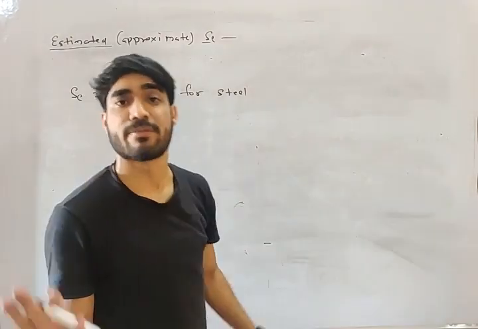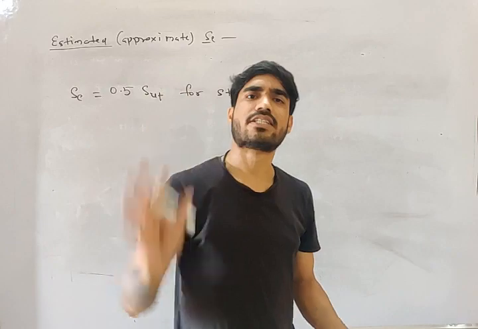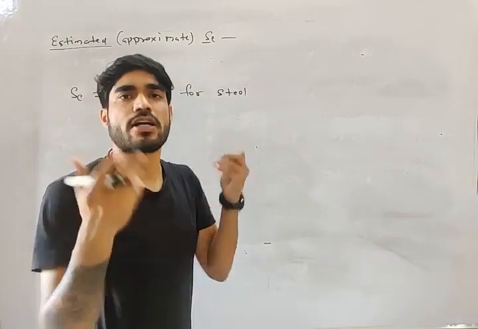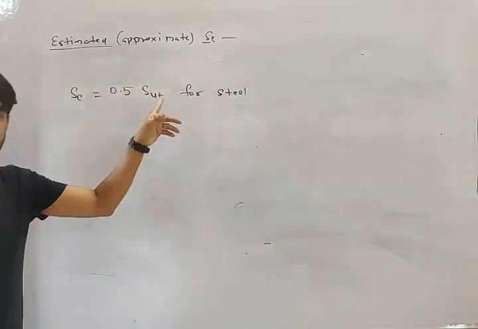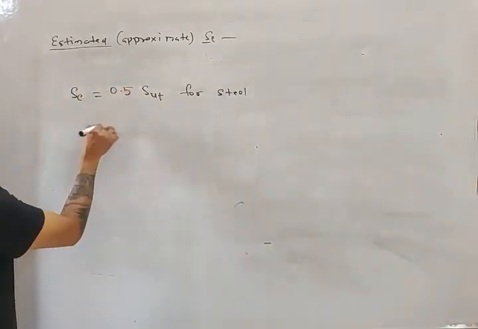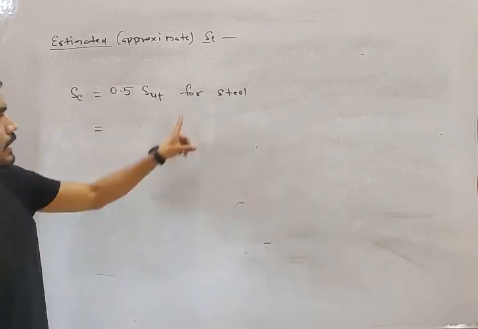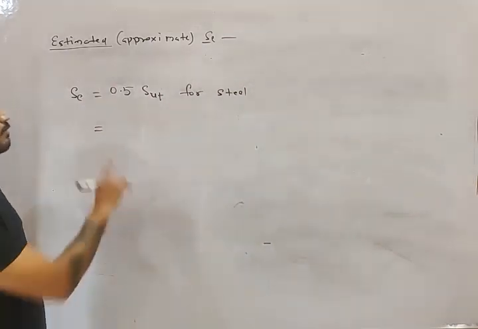It is just an estimated value. It is not the actual value, just an estimate. Let's say you don't have the value of SE, but you have the value of SUT, then you can use this relation. Let's say the material is not steel, then this value will be different.